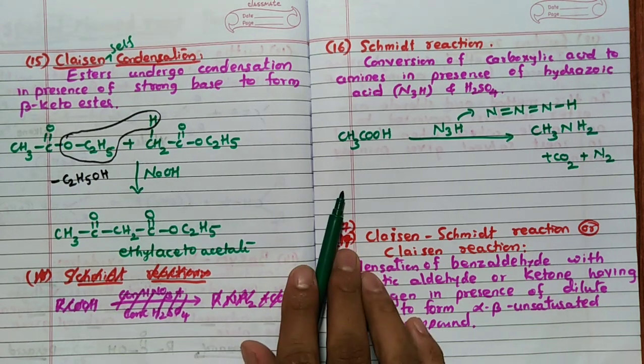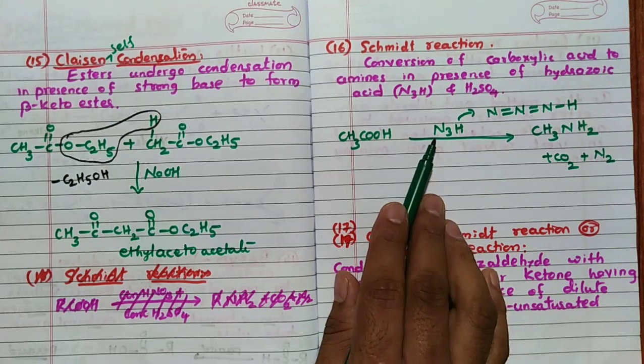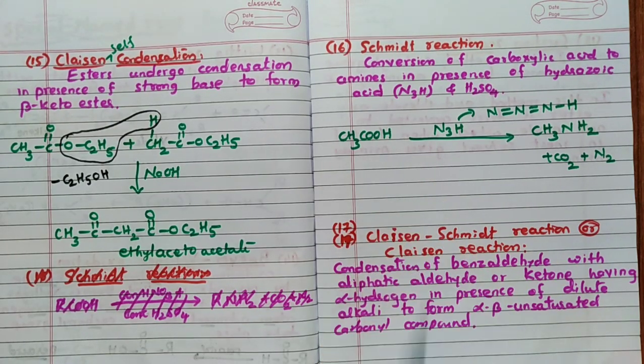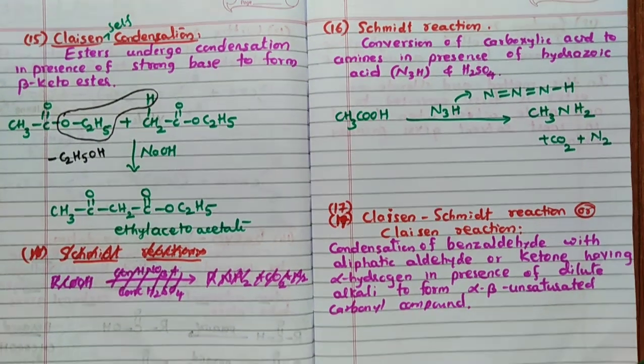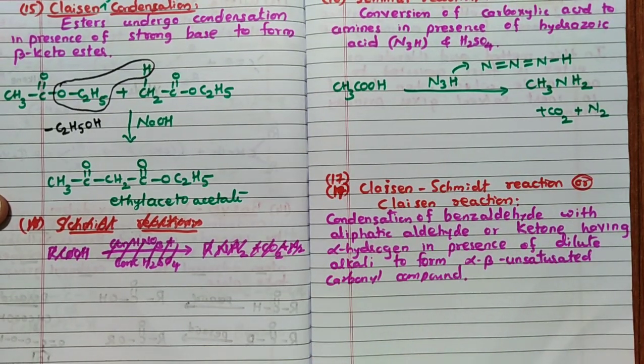This is called the Schmidt reaction. It may be benzoic acid; benzoic acid is converted into aniline. Similarly, by using N3H, we call it the Schmidt reaction. Remember, a very important reaction in organic chemistry, the Schmidt reaction. Then the Claisen-Schmidt reaction, this is also called Claisen's reaction.